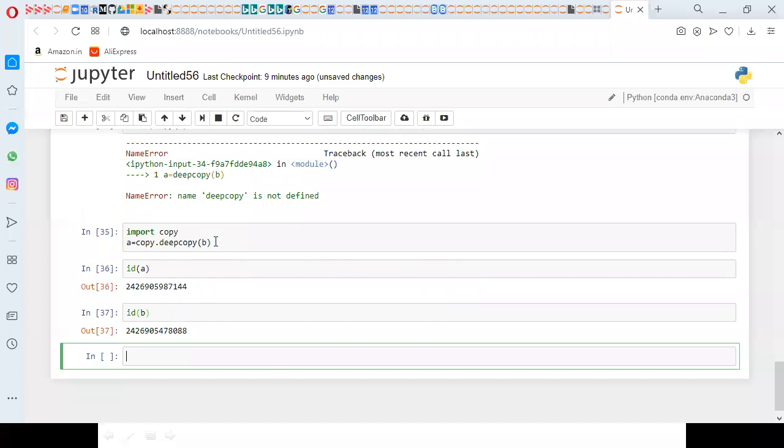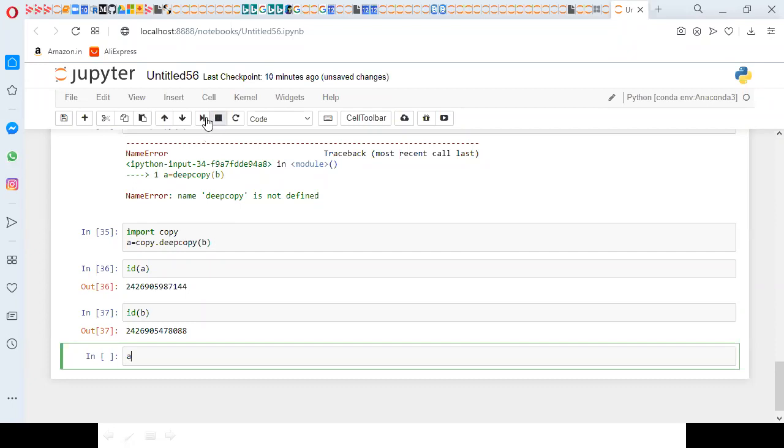Earlier in shallow copy, both A and B are pointing to the same object. So if you do any modifications on the A object, it will affect B. At the same time, if you do any modifications on B, it will affect A. But now it is different. When it comes to deep copy, it is maintaining a separate copy, which means there is no relation between A and B. Simply, it is maintaining another copy of A.